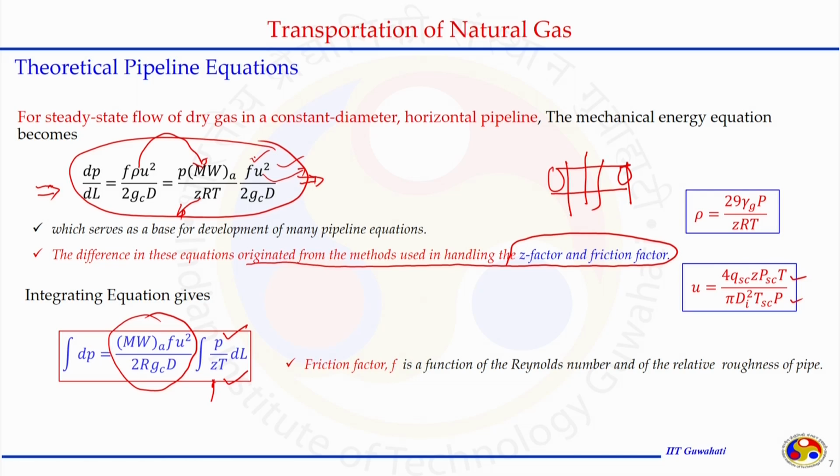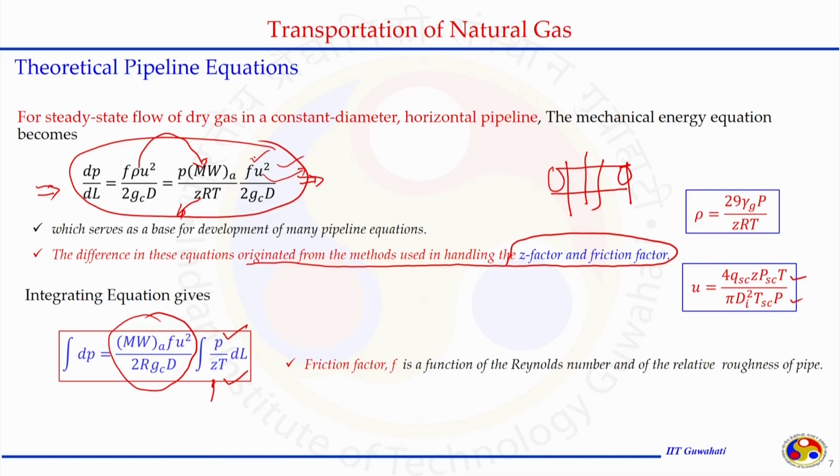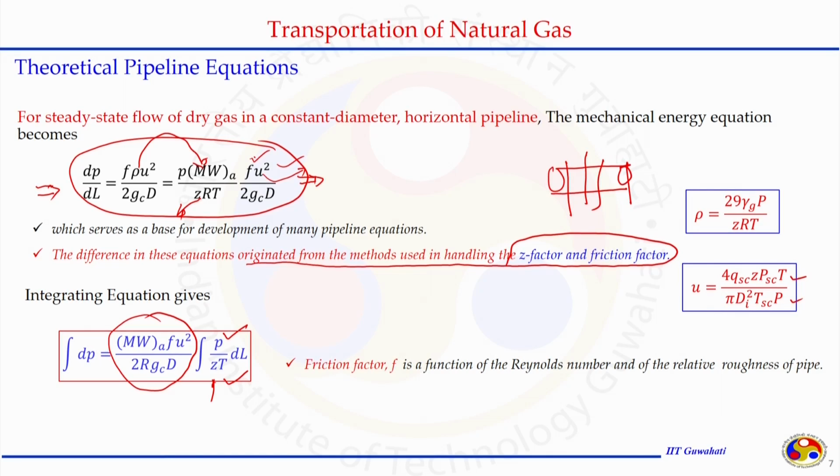We may discuss one example to understand the procedure of performing the calculation for pipeline design. Integrating this equation may result in a simple expression, but before we go further, we see the friction factor f is a function of Reynolds number and of the relative roughness of the pipe. We cannot take it out of the derivative term, because it is a function of Reynolds number.